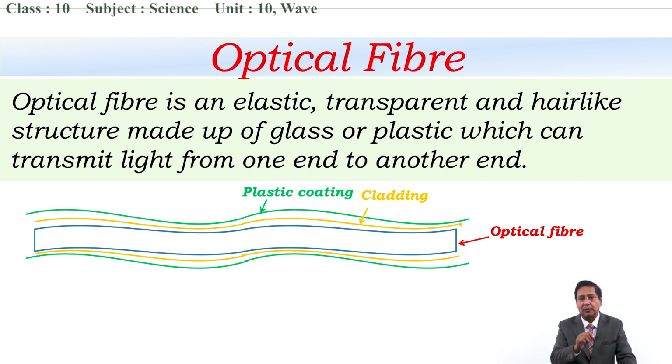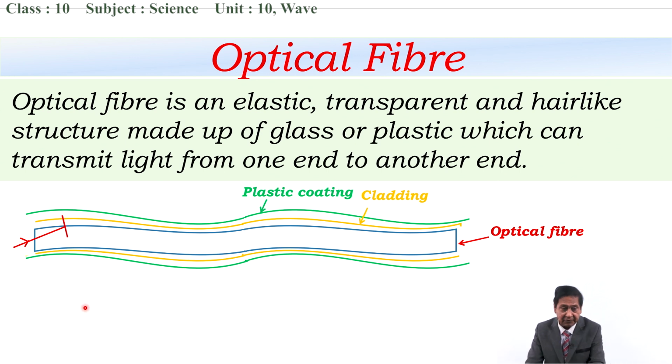Now, how does total internal reflection take place in this optical fiber? Look at this. When light is passed from one end into this optical fiber, at this point it is traveling from denser to rarer medium. What? Optical fiber to cladding. And with an angle of incidence greater than the critical angle, so it reflects back from this point. When it strikes at this point, again it is traveling from denser to rarer, optical fiber to cladding, and the angle of incidence is greater than the critical angle, that's why it again reflects back.